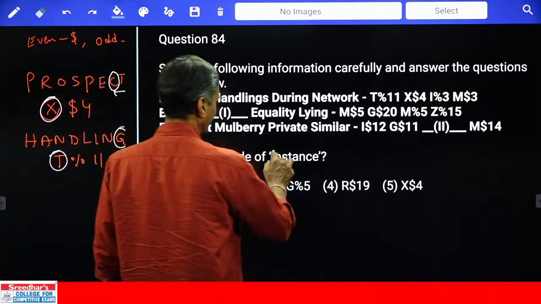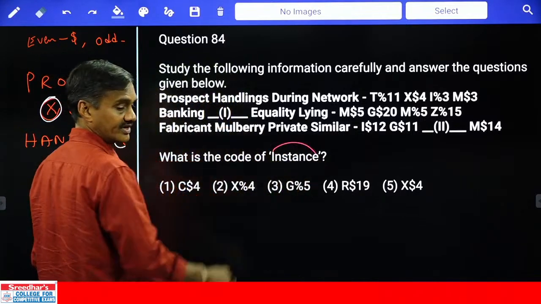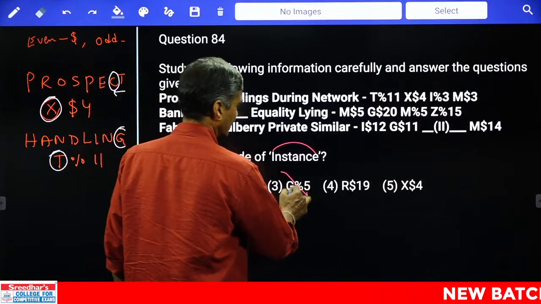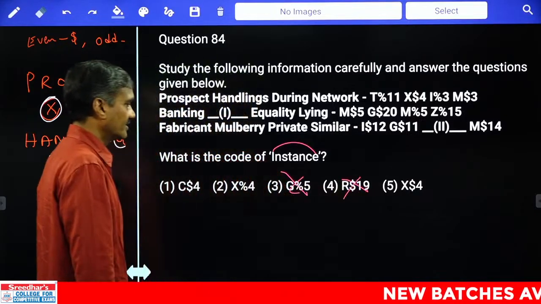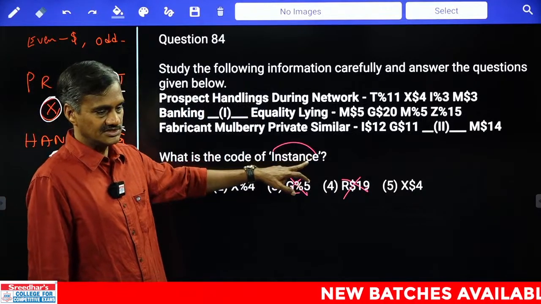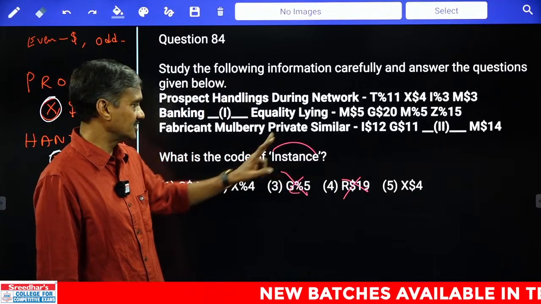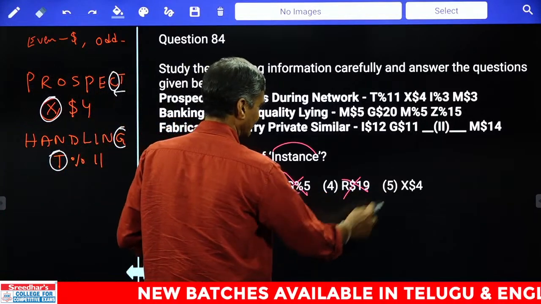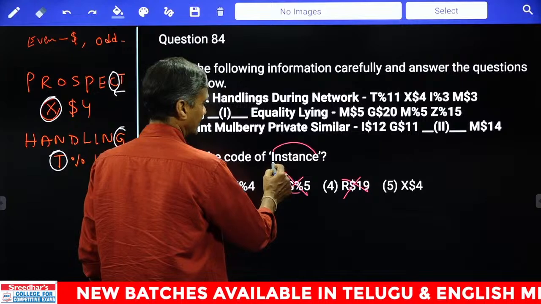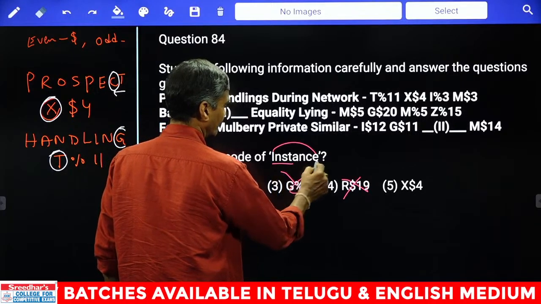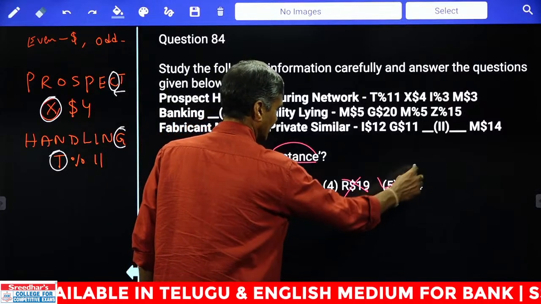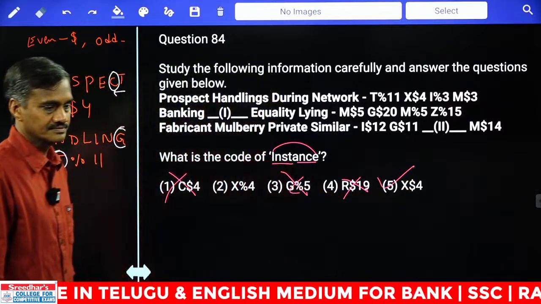Now first we need to find out the number here. 9 and 5, 9 minus 5 is how much? 4. Now 4 should come, so these two were ruled out. Then coming to this one, C is the second letter from the right hand side. C's opposite letter X should be the first letter. This is ruled out, and so we have left with these two. Then the total number of letters, how many are there? 1 2 3 4 5 6 7 8. 8 means even means it must be dollar. X $4, that is choice 5.